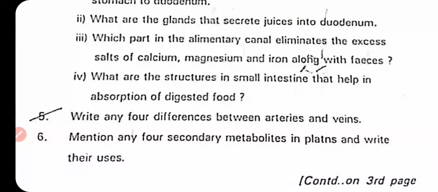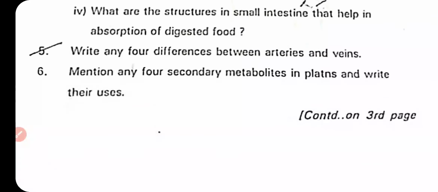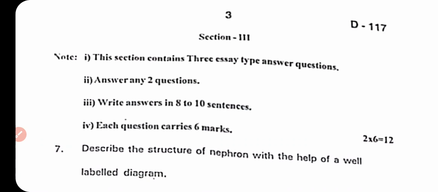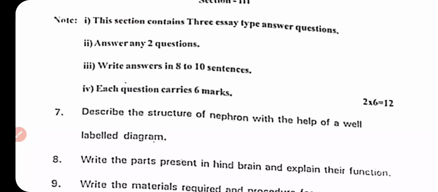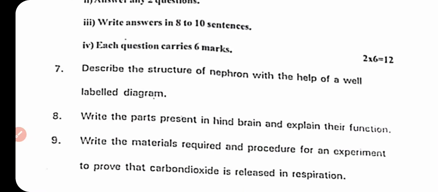Write any four differences between arteries and veins. And question number 6, mention any four secondary metabolites in plants and write their uses. And section 3, describe the structure of nephron with the help of a well-labeled diagram. Write the parts present in the hindbrain and explain their functions.